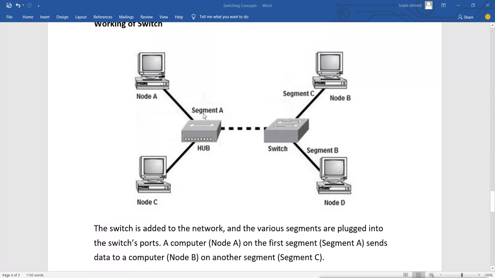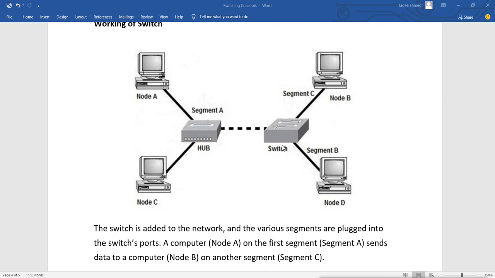Now how is it saying what it is? This is segment A, and this is segment B and C. Why? Because segment A is a hub. This one is a hub. Now the hub has two ports connected, but still it is called a single segment A. Why? Because it is a single broadcast domain.